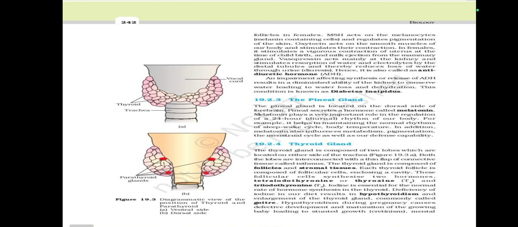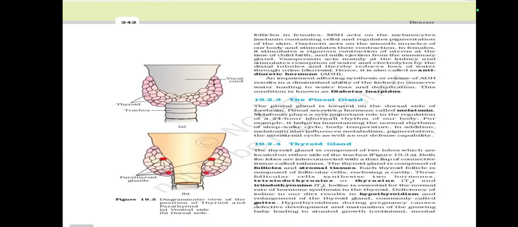Each thyroid follicle is composed of follicular cells enclosing a cavity. These follicular cells synthesize two hormones, tetraiodothyronine or thyroxine, the T4, and triiodothyronine, T3. Iodine is essential for the normal rate of hormone synthesis.